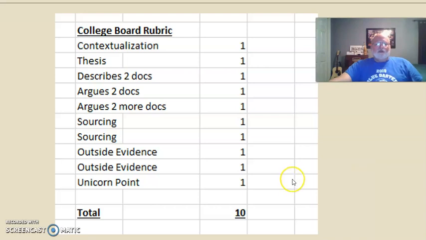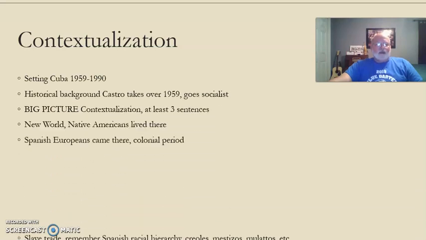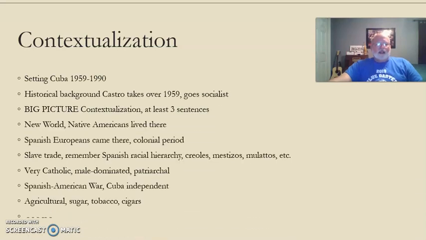All right, here's the rubric, remember. Pause it and look at this. So obviously we want to do contextualization and thesis, and we have to do it in the first paragraph. Okay, so here's all the facts I came up with. I'm going to click all the way down here and pause it and you can read over these. This is just my summary of what was going on in Cuba at this time. Okay, so my signature saying is BS with an S.